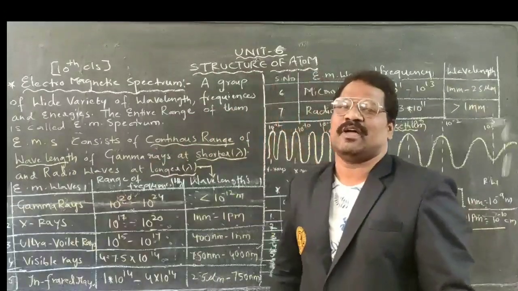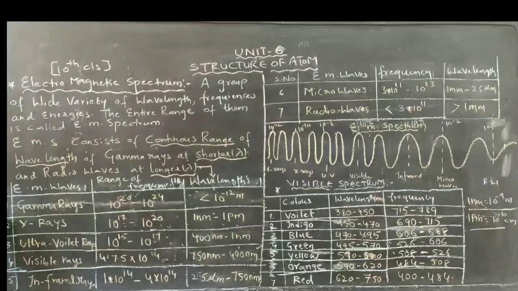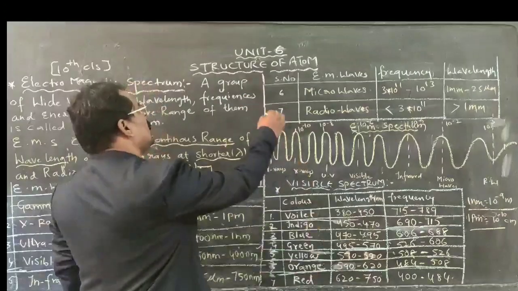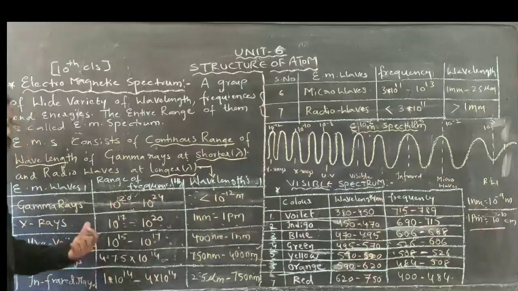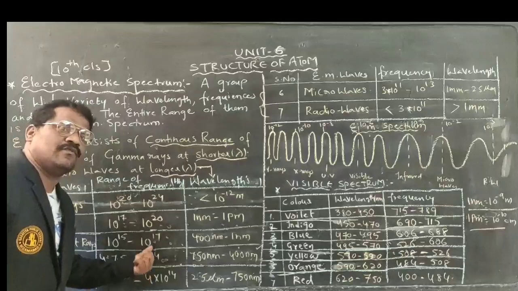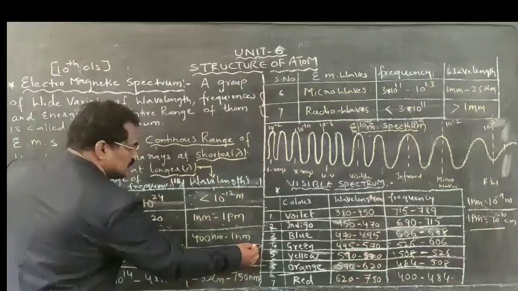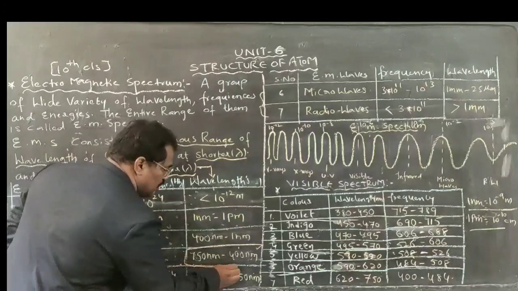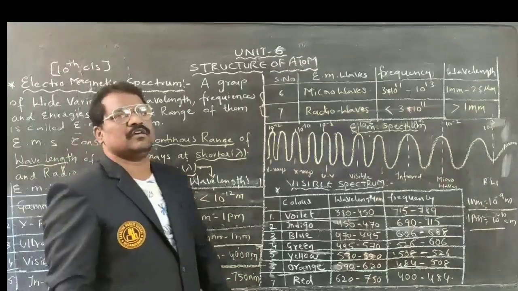electromagnetic spectrum. Among these, gamma rays, X-rays and ultraviolet rays are invisible to our eyes. Infrared rays, microwaves and radio waves are also invisible to our eyes. Only the fourth one can be seen by us, called visible rays, whose frequency range is 4 into 10 to the power of 14 to 7.5 into 10 to the power of 14 hertz, and wavelength is 750 nanometers to 400 nanometers.